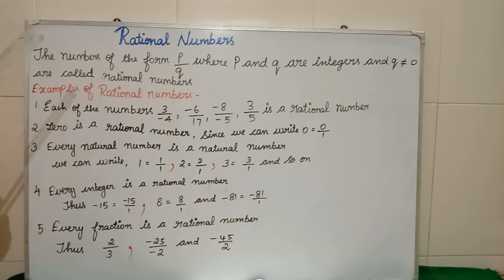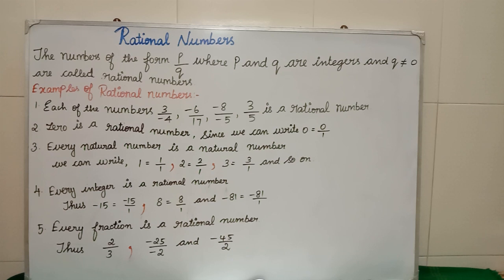The numbers of the form p by q where p and q are integers and q not equal to 0 are called what? Rational numbers. Which means in fractions what we have learned? p is nothing but the numerator and q is nothing but the denominator. In fractions itself we have learned that the denominator part should not be equal to 0. Isn't it?